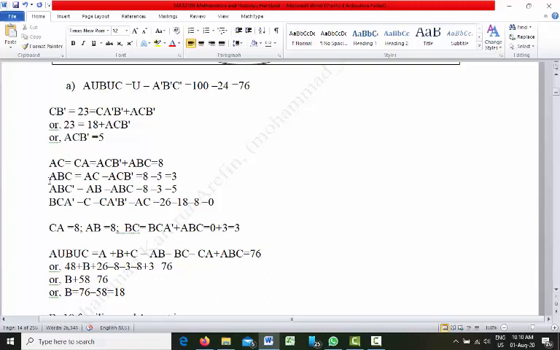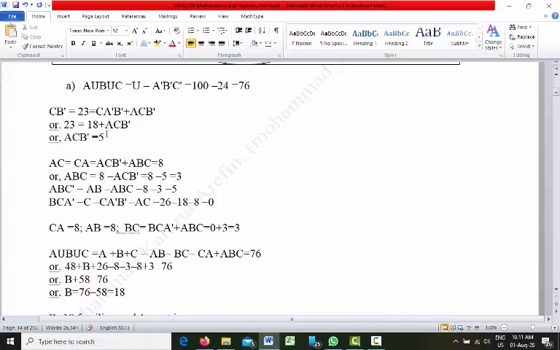Right. So that means ABC will be AC minus ACB prime, which is 8 minus 5.